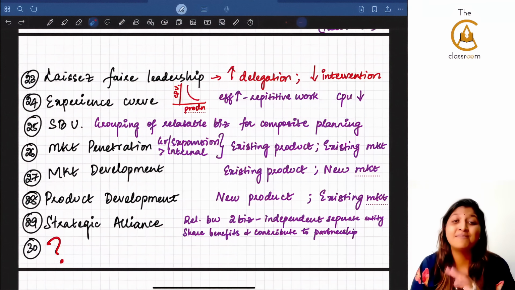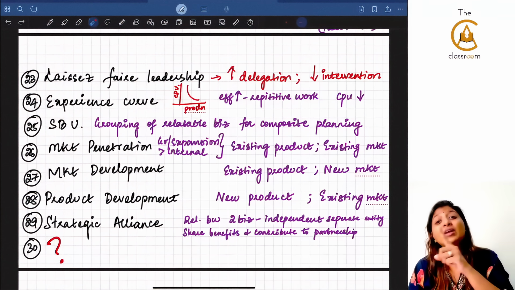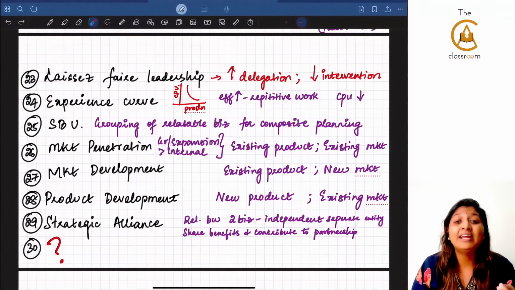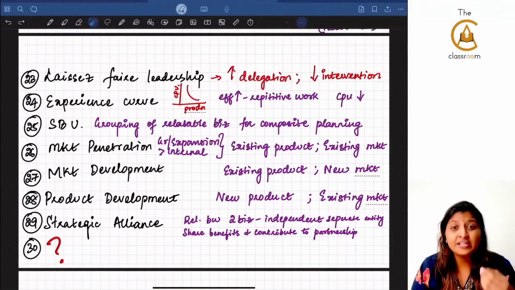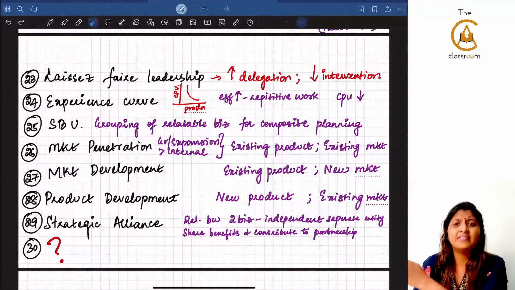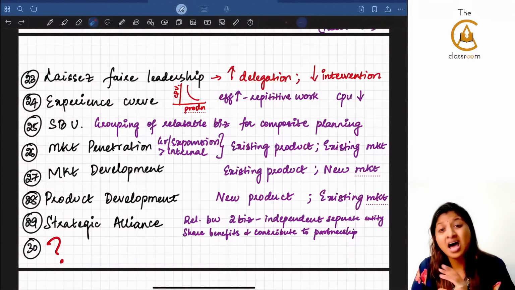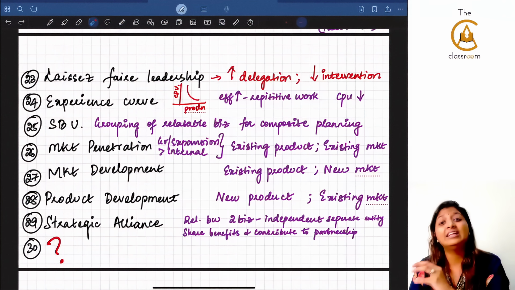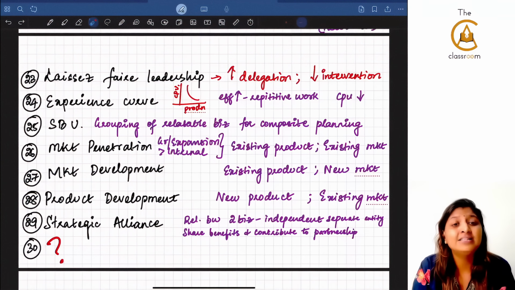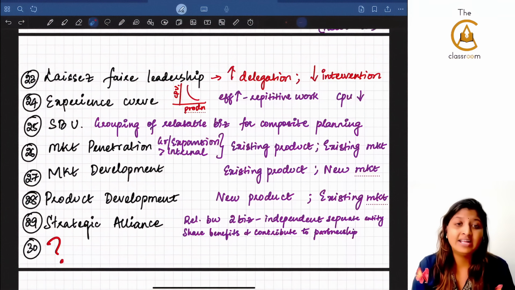That is market penetration. Market development means the same product but you are going to a new market. Example, McDonald's. If you see, the same French fries, same burger, but they are expanding to India. They have come. They go to Japan. They go to China. They go to Vietnam. They go to so many countries. That is market development. Existing product in the new market means you will call that market development. The next concept is product development. The name itself is saying, to the existing market you are selling a new product. That is called product development.